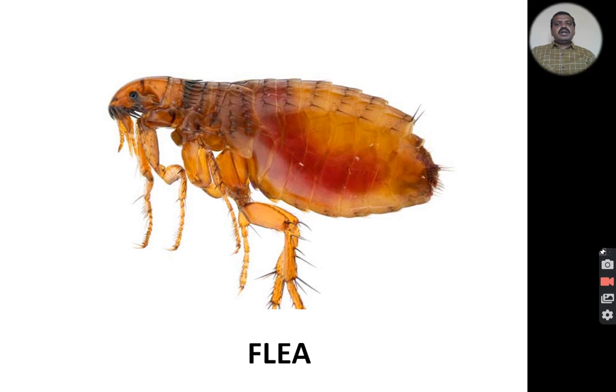The head is accordingly modified, and the claws are very strong, helping them cling from one hair to the other. These fleas are known to cause various diseases by acting as vectors.